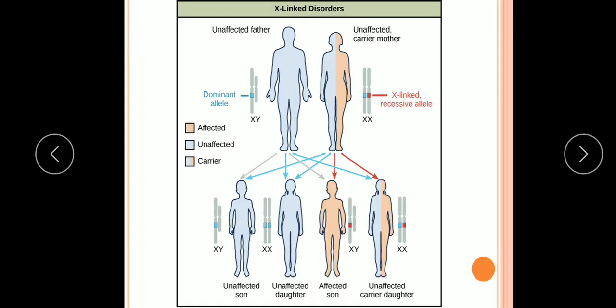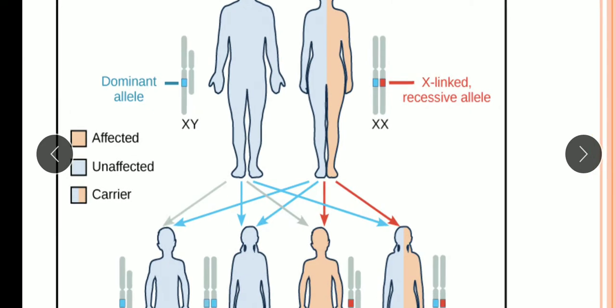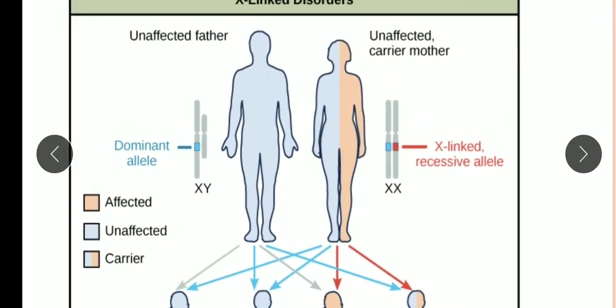X-linked disorders: you can see here an unaffected father and an unaffected carrier mother, because in X-linked inheritance, females have two X chromosomes, and the X-linked recessive allele present on one X chromosome cannot express itself in the absence of another copy.